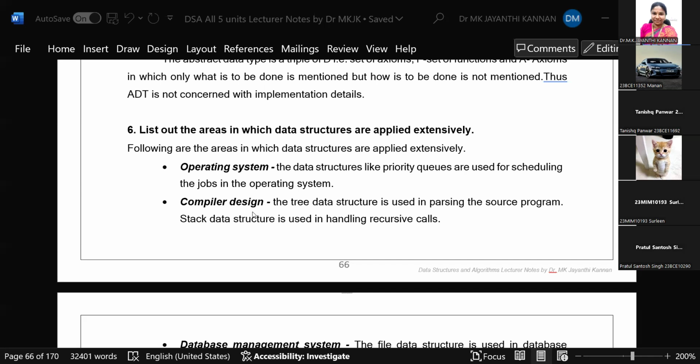Python works using compiler or interpreter? Interpreter. Okay. It is written using which language? Python interpreter is written or created using C++.